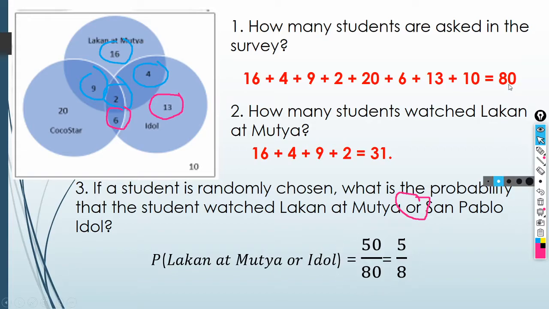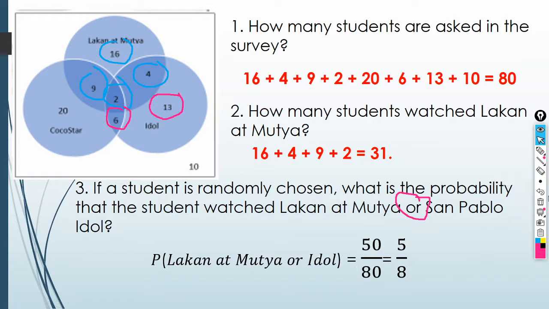So, di ba 80 po itong total number of students. And then, itong sum ng students in Lakan at Mutya and sa Idol ay 50. So, therefore, it's 50 over 80.